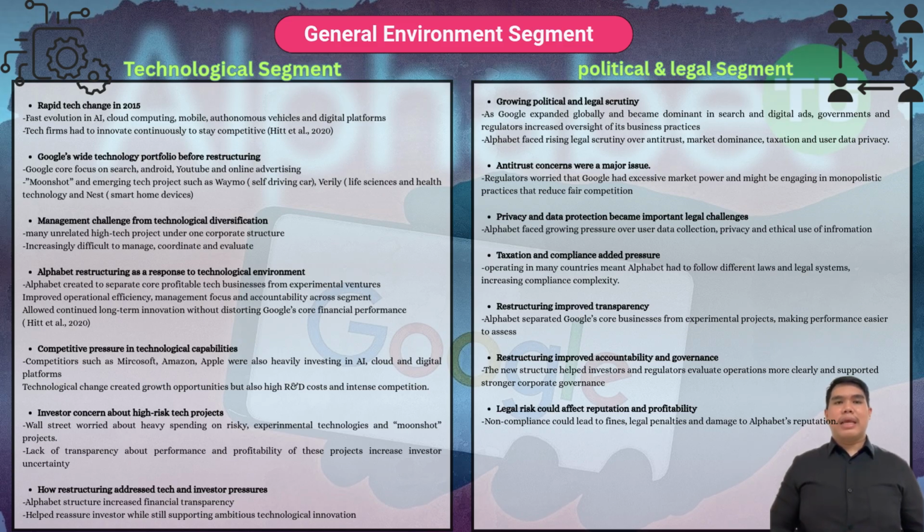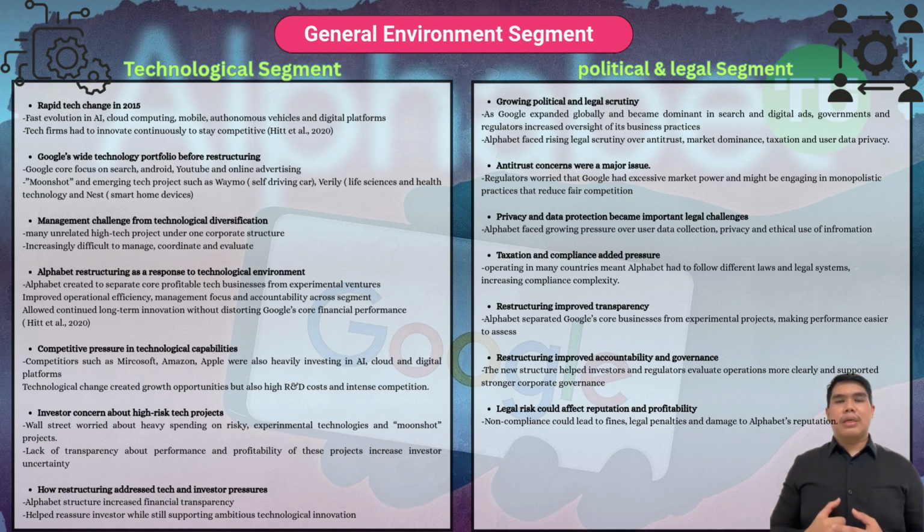Next is the political and legal environment. As Google became more dominant globally, it faced increased scrutiny from government and regulators. Major concerns include antitrust issues, market dominance, data privacy, and taxation.